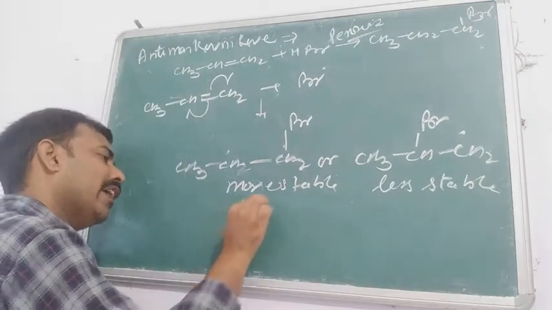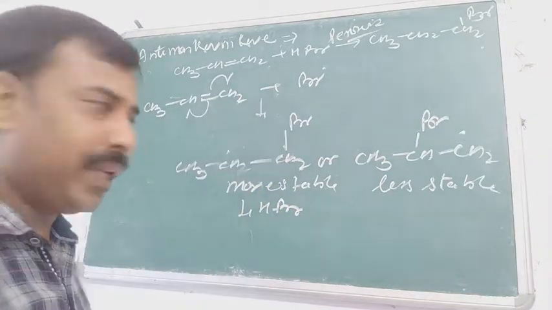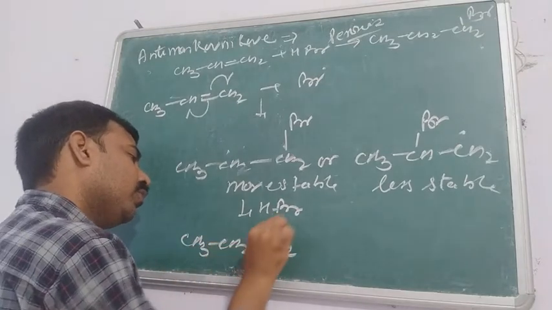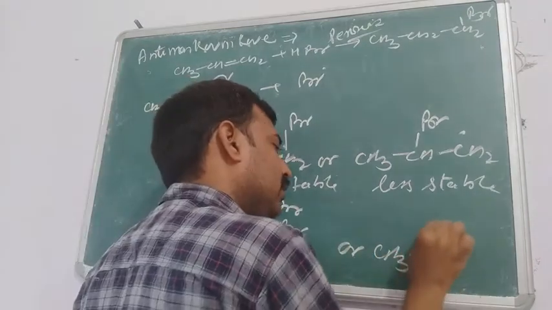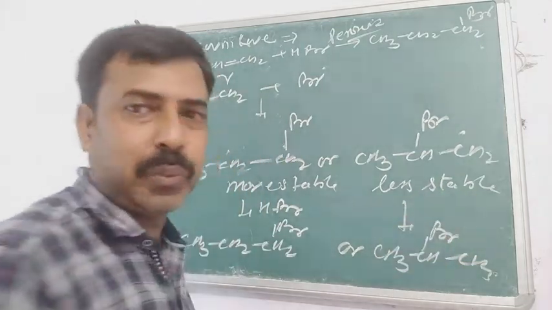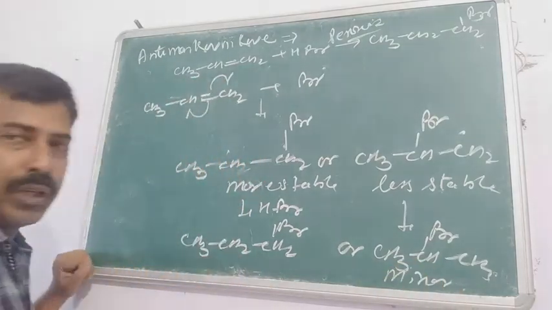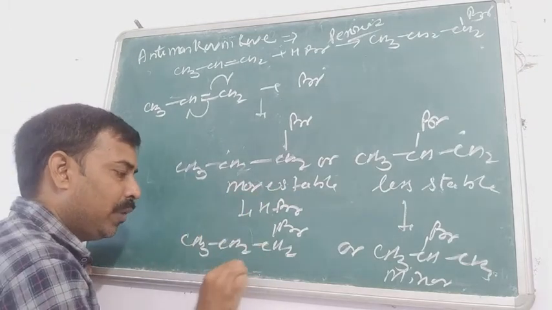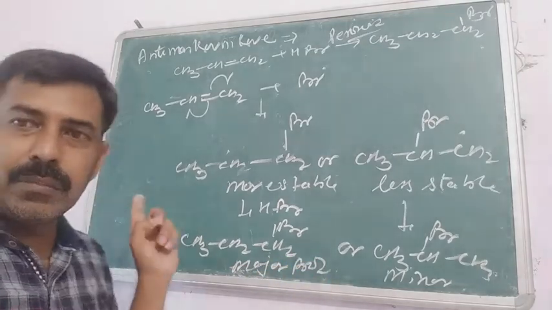Now when the free radical approaches the HBr, it will form CH3 CH2 CH2 Br or CH3 CH Br and CH3. Surely, as this one is the less stable species, this one will be the minor product, and as this one is the more stable species, this one will be the major product.